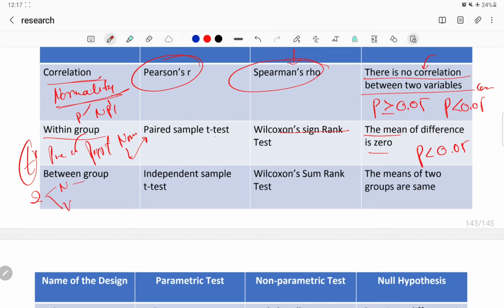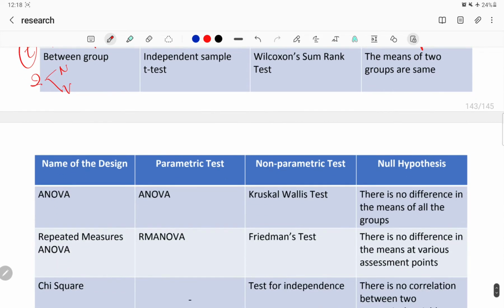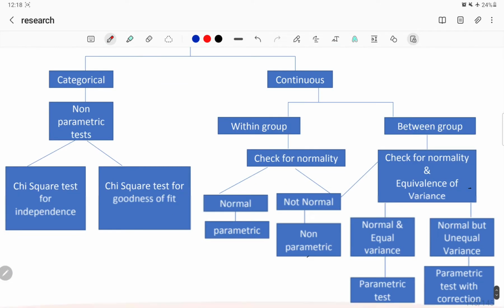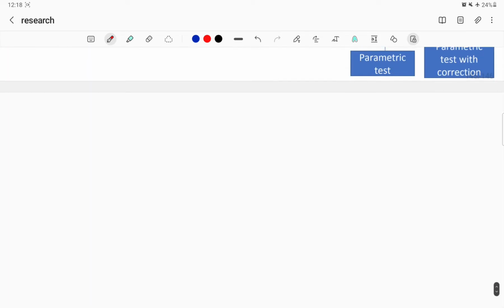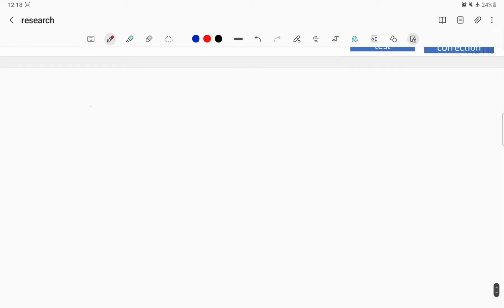Now when we are doing these two things, there will be three options, or we can say three situations, three conditions coming, like we do permutation and combination. So there will be three things. I'll just explain you here. Okay, so between group, normality and variance test. So there will be three conditions.